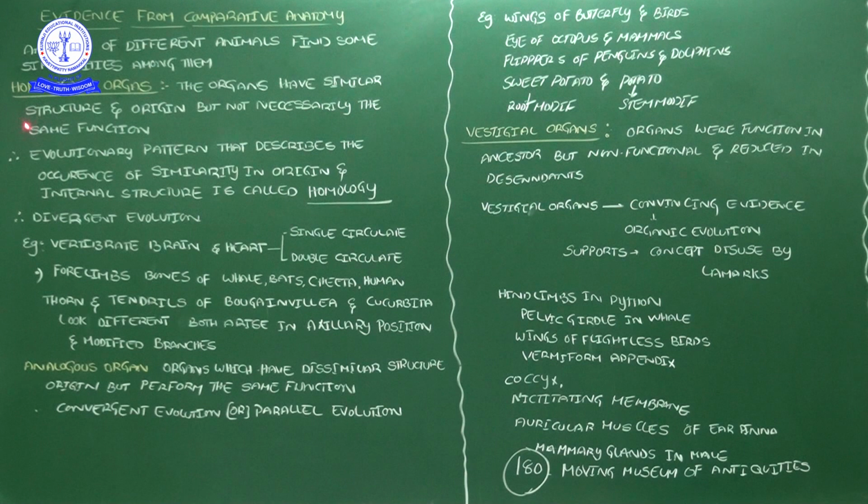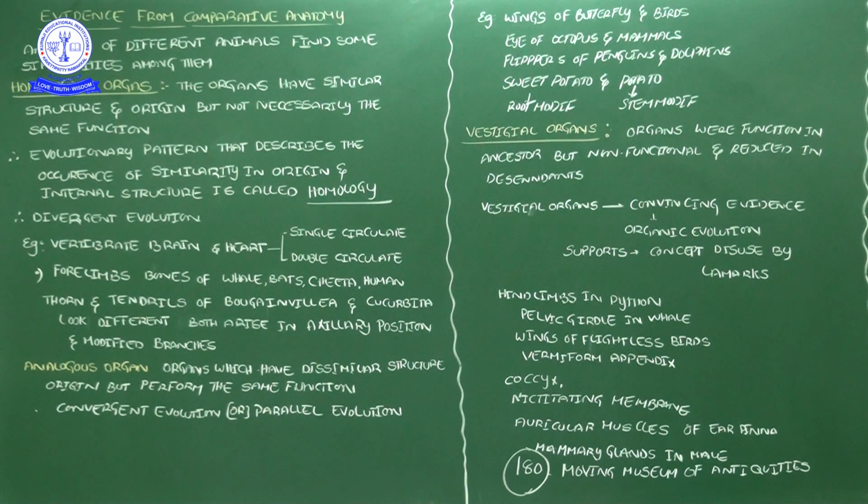First I will start with homologous organs. What are homologous organs? Homologous organs are organs having a similar structure and origin, but not necessarily the same function. Simply put, some organs present in different individuals have a similar structure and the same place of origin, but they exhibit different functions, not the same function. Such organs we call homologous organs.